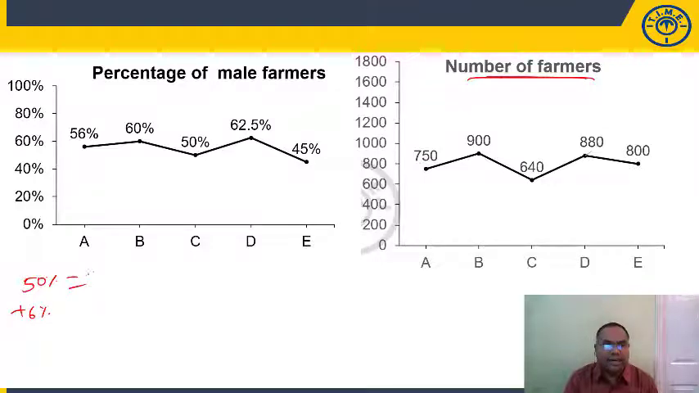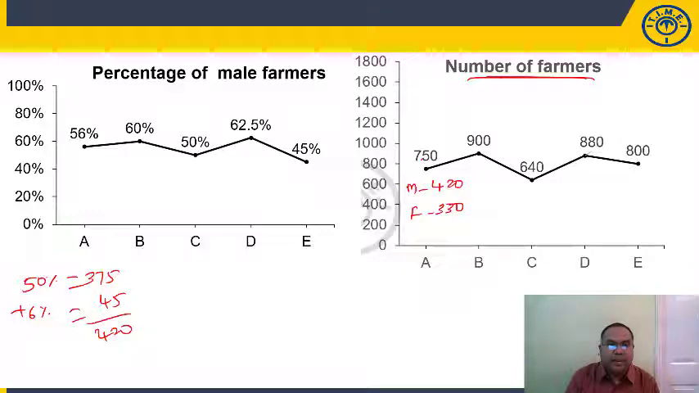56% is 50% plus 6%. 50% means half of this, right? 375 plus 6%. 1% 7.5, 6% is 45. So 420. So 420 are male. So female should be 330. 750 minus 420. So 330 should be female.